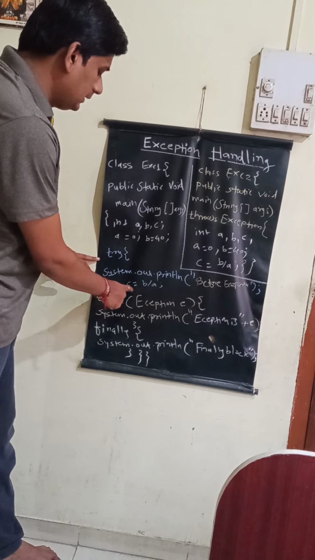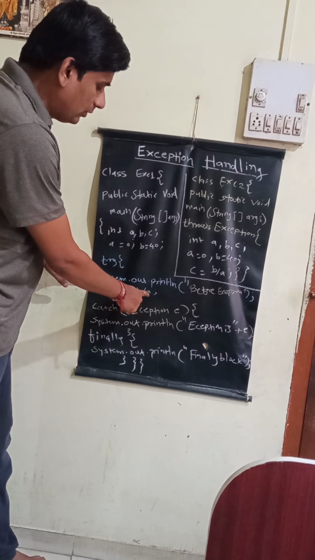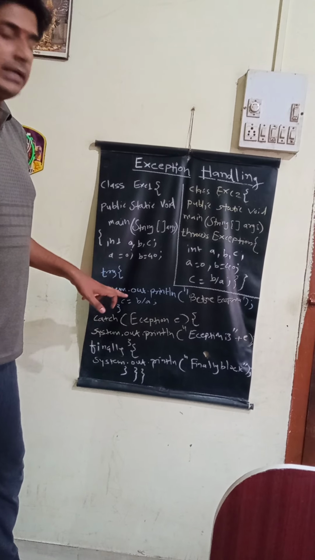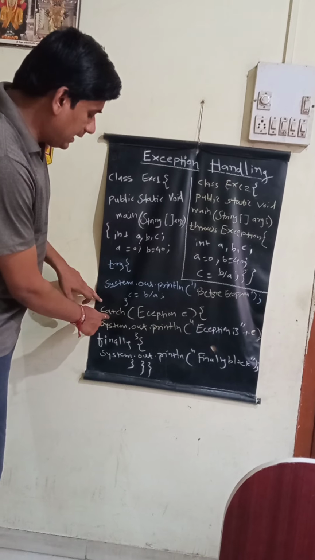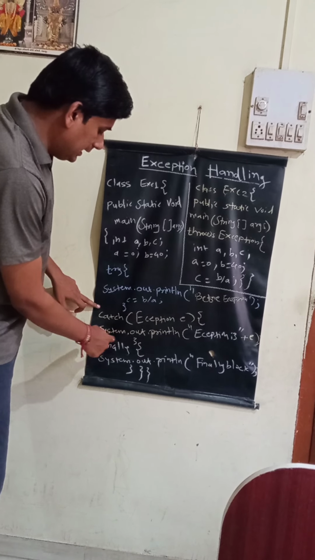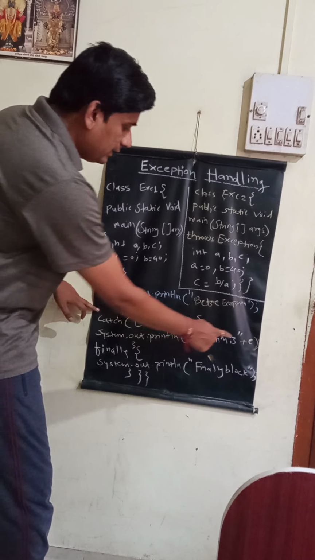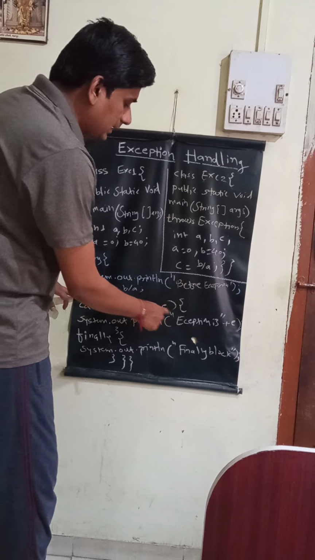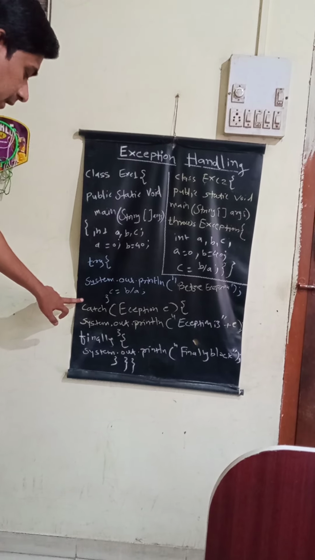The next statement is c equals to b upon a, where value of b is 40 and value of a is 0. So it creates a divide by 0 error, that is nothing but the arithmetic exception. So this exception will be thrown by try block and it will be caught by the catch block. So here it will print that exception, that is arithmetic exception, has been caught because we are passing the value e, that is the arithmetic exception object here, and it will print the exception is arithmetic exception.